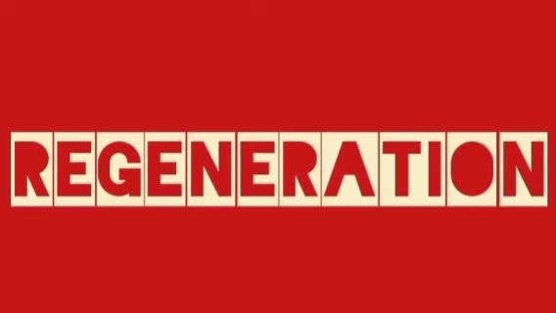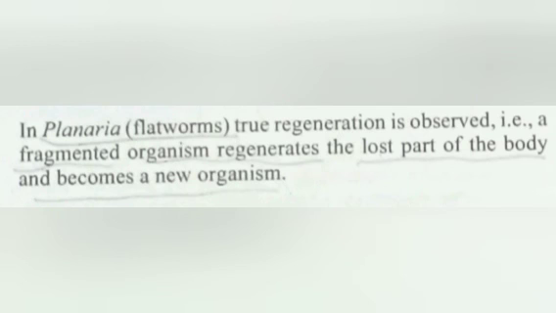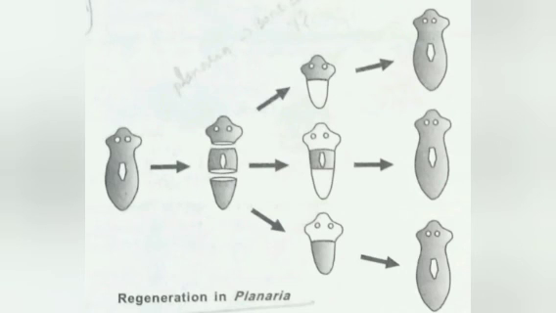Another method is regeneration. Regeneration means that if an organism is cut or broken up into many pieces, an individual can make these pieces grow into separate individuals. This is known as regeneration. It looks like the fragmentation method. Best examples are Hydra and Planaria.